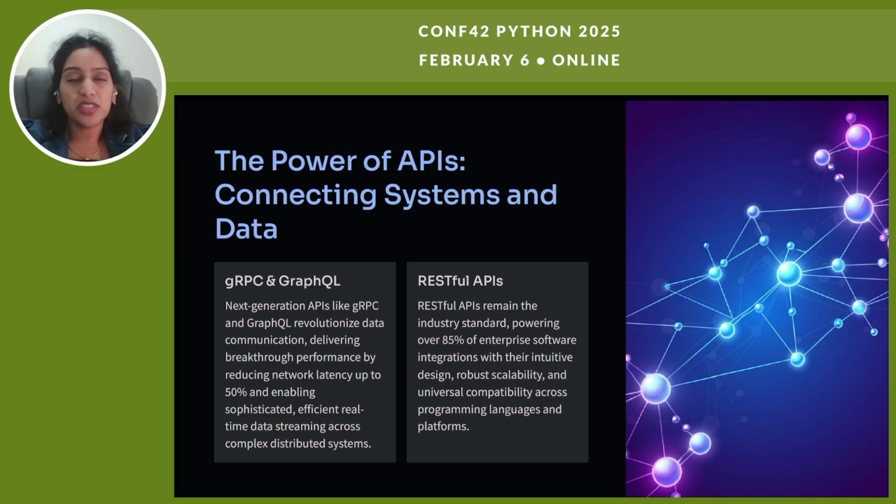So, what is gRPC? gRPC is a modern, high performance framework for API communication. It enables real time data transfer between systems while minimizing network latency. For example, gRPC is commonly used in microservices architectures to maintain smooth and quick communication between services.